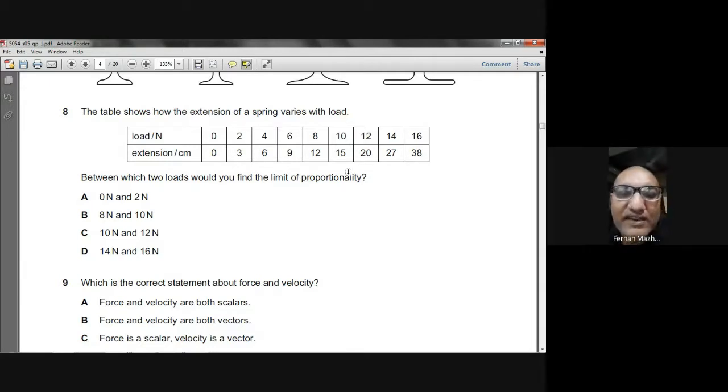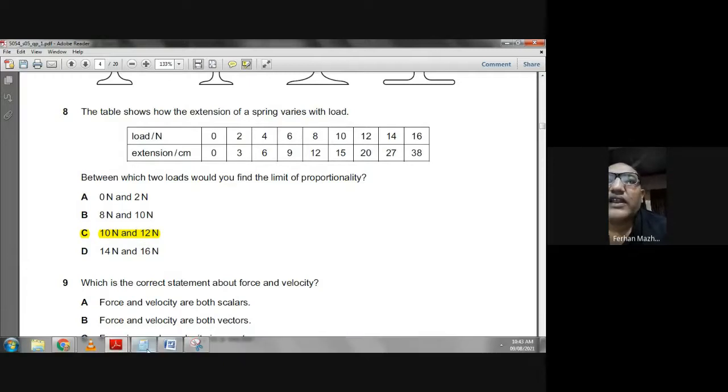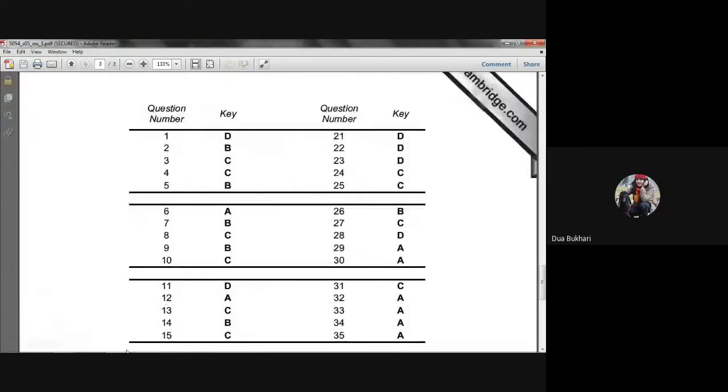But when you increase the load from 10 Newton to 12 Newton, the increase in the extension is no more 3, it has become 5. So the limit of proportionality here has been crossed. So the limit of proportionality is between 10 Newton and 12 Newton. So we think that C is the choice. Question number 8, let me check the answer. Question number 8, C is the choice. Yes, ma'am.